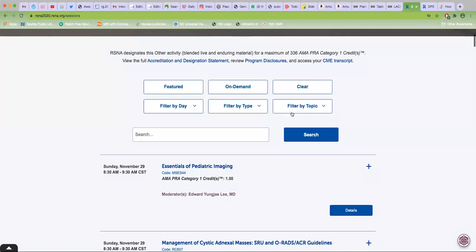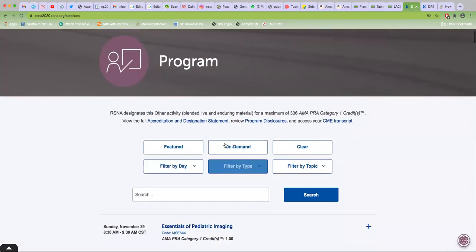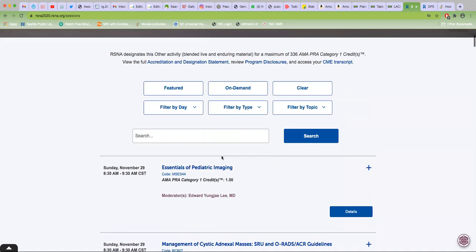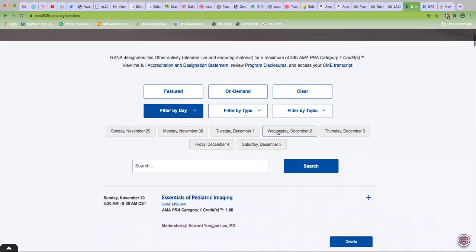So it's nice because you can go later on any time and access this, and the educational exhibits are also there. So it's not like a one-week thing only. Now here, what do you do? There will be a plethora of topics, so either you filter by day. For example, Wednesday is starting now, so if you want to see something live, you click on Wednesday. Otherwise, right now what you'll have available is Sunday, Monday, Tuesday.